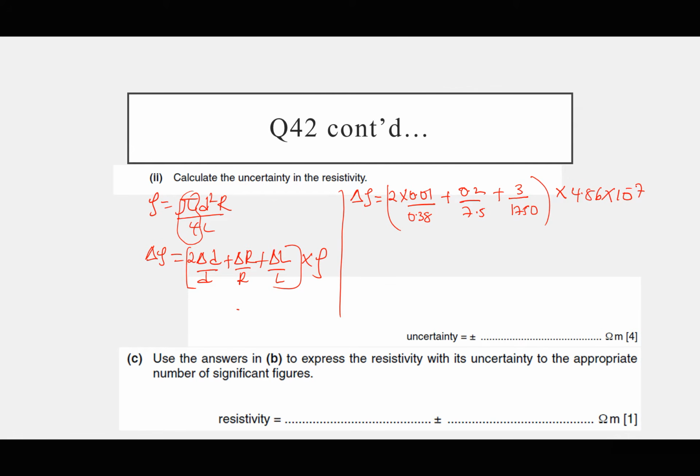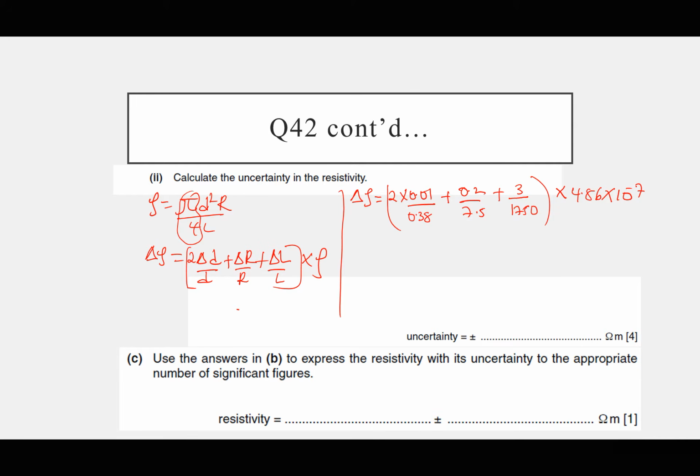Let's pick our calculator. Open the brackets, 0.02 divided by 0.38, plus, open another bracket, 0.2 divided by 7.5, close that bracket, plus, open another one, 0.3 divided by 1750, close that bracket, times 4.86 exponent negative 7.